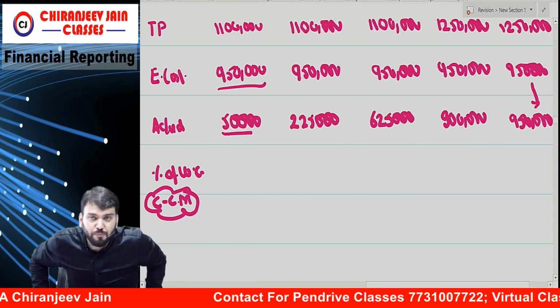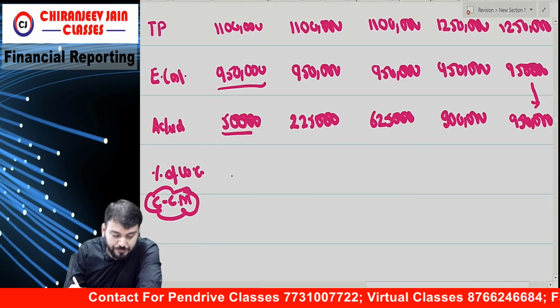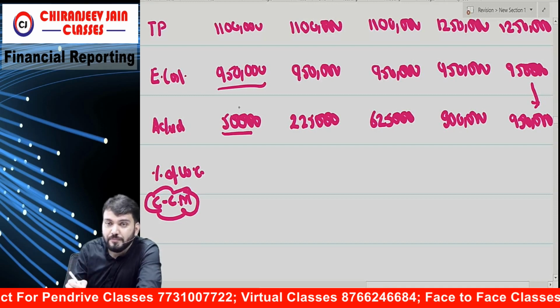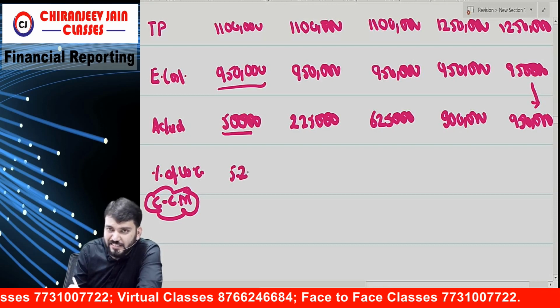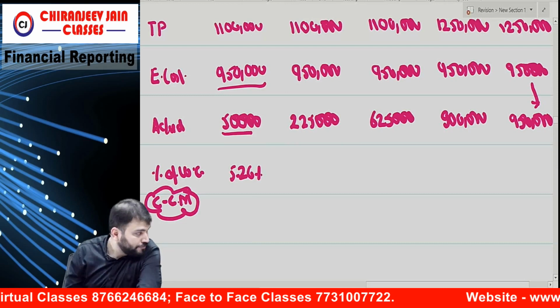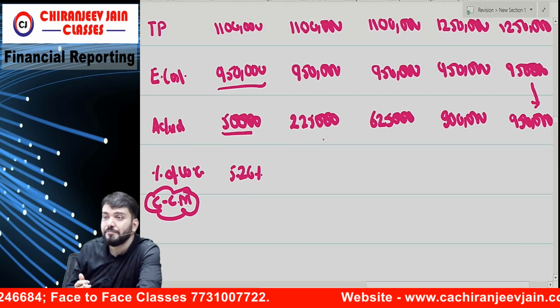How much work has been completed? 5.26%. Correct? Understood? Then 2 lakh 25,000 divided by 9 lakh 50,000.